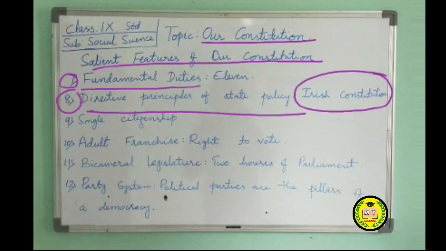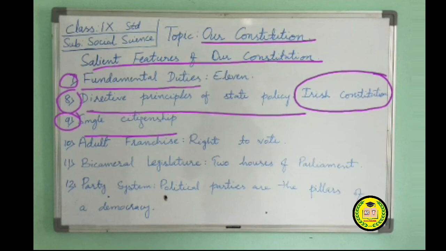Next, single citizenship. The Constitution makes provision for a single citizenship in order to curb narrow-mindedness or provincialism and to promote nationalism. Our Constitution has given a single citizenship to all the citizens to control narrow-mindedness. Curb means to control, and provincialism means excessive affection towards one's own region, or regionalism. When we have a strong feeling towards our own region, it is called provincialism. The citizens of this country have the same rights irrespective of their place of birth and residence.